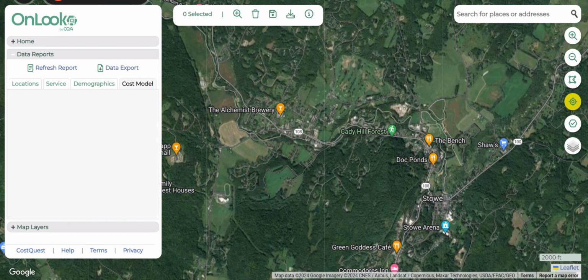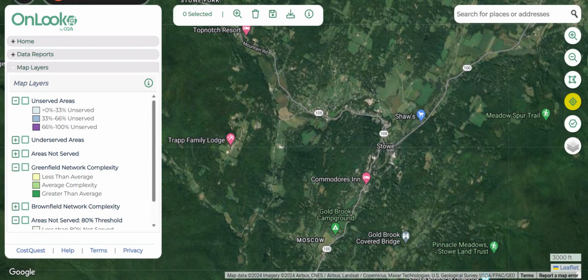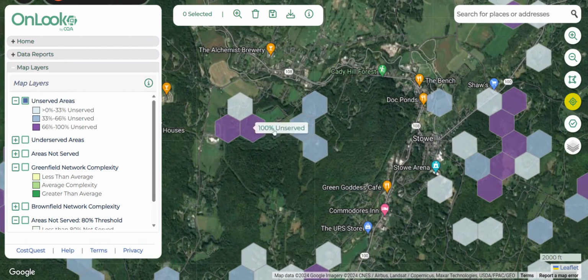If I want to get a more broad view of this area and understand some of the high-level information that may help me determine an area of opportunity, under Map Layers, I can select a couple of different data fields that will layer on top of this entire map. Unserved areas shows me where locations are that are considered unserved. So for these hex cells, 33% of the locations inside this hex are considered unserved, whereas 100% of locations inside this hex are considered unserved.